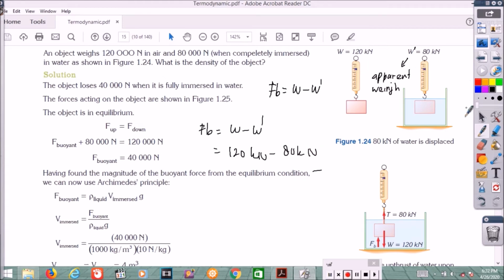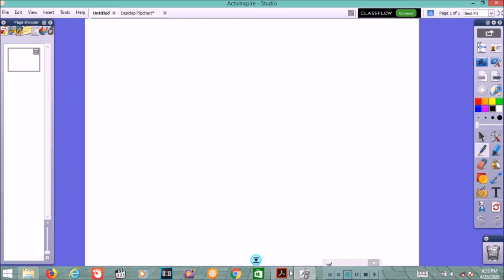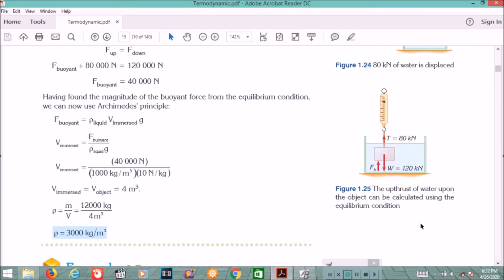After we know the buoyant force, to find out the density, it is easy. You just use buoyant force equal to rho V g, rho liquid, V immersed times g.